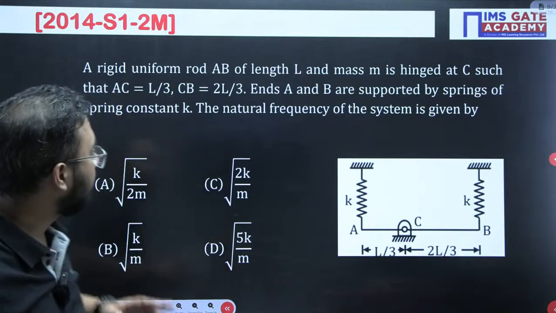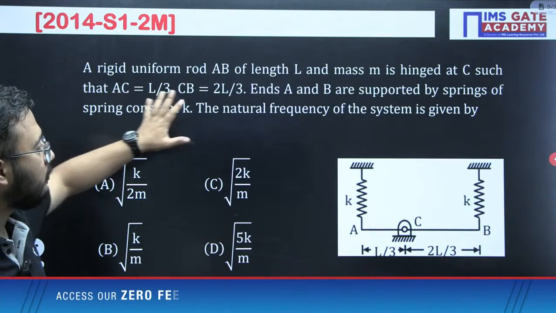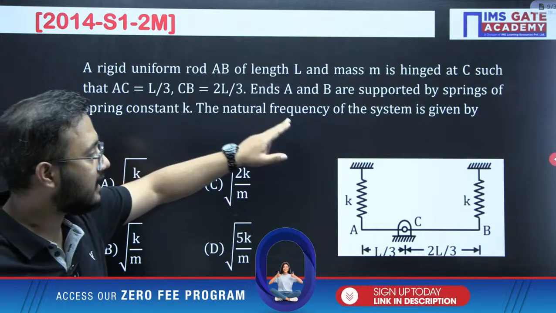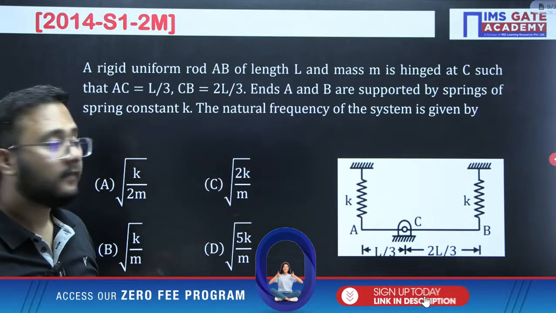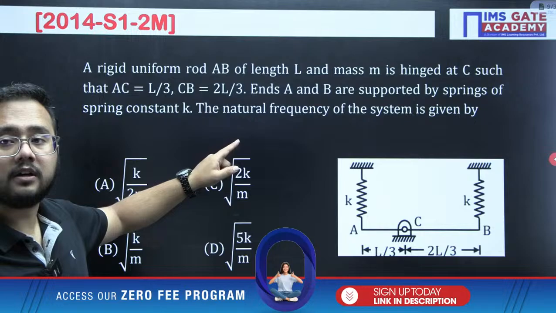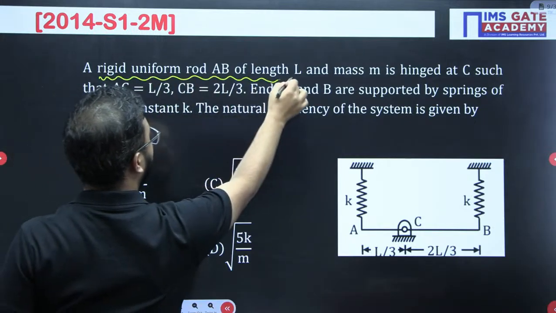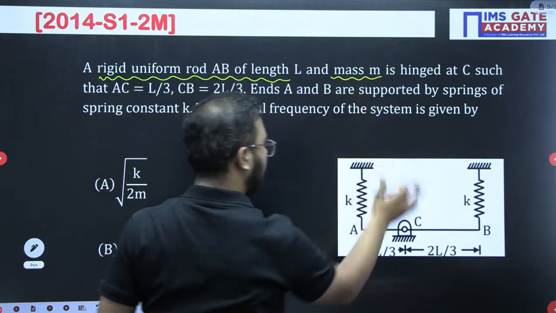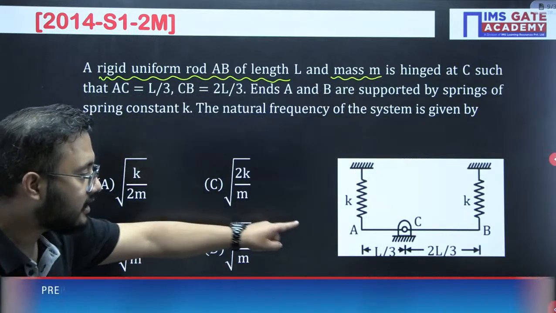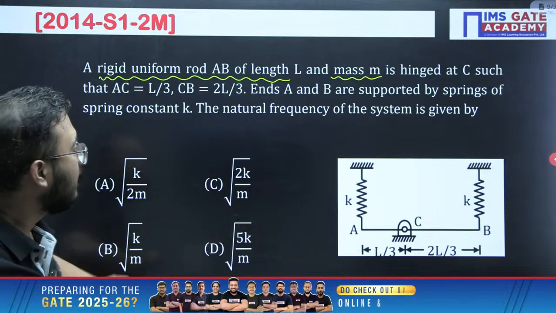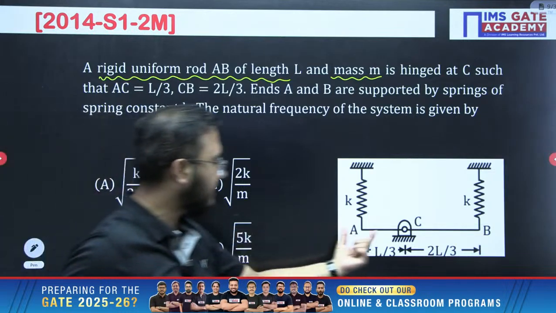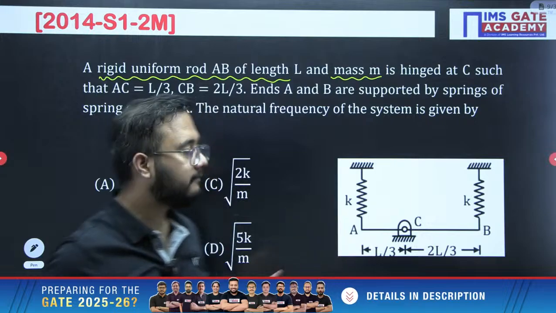Please understand this one again. A rigid uniform rod AB of length L and mass m is hinged. The rod has mass m, hinged at point C, such that AC length is L by 3, and the remaining length would be 2L by 3.